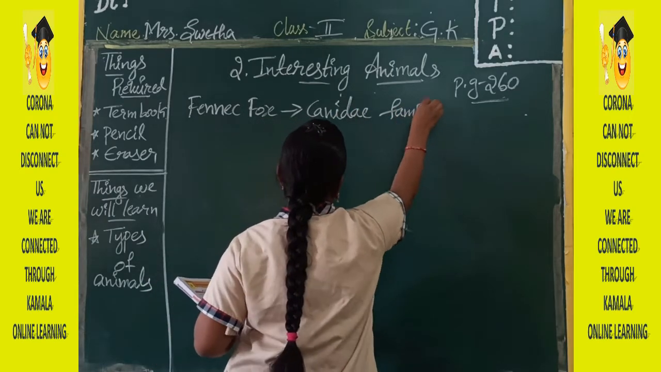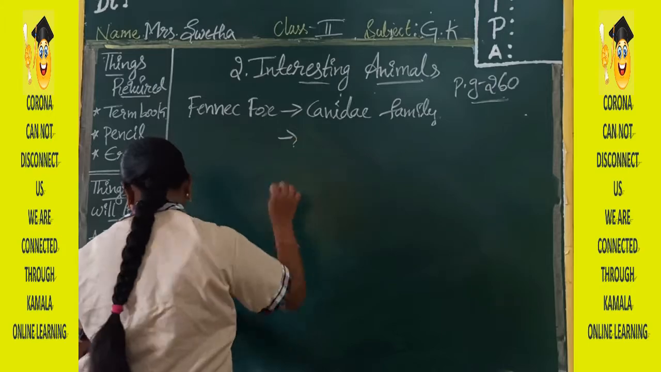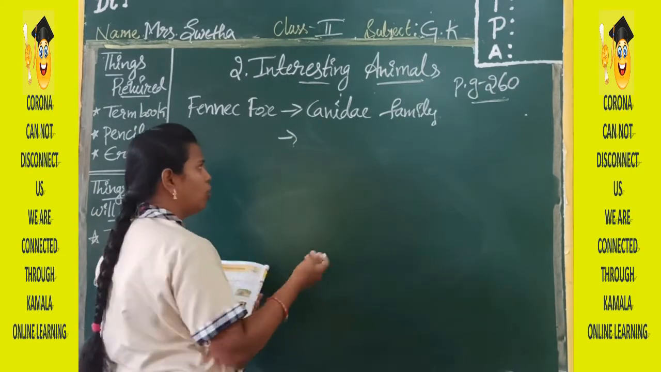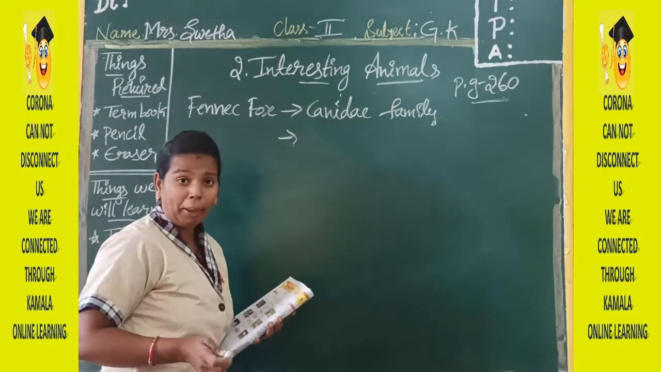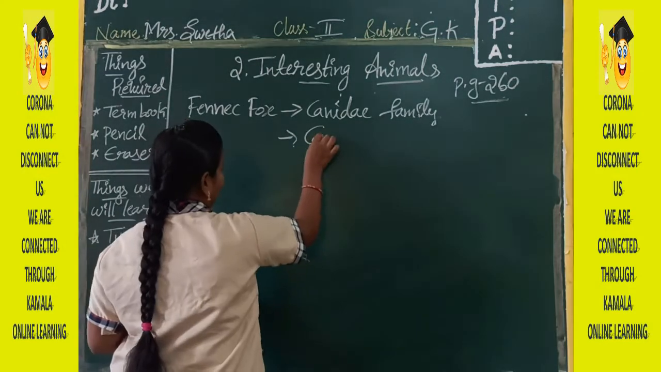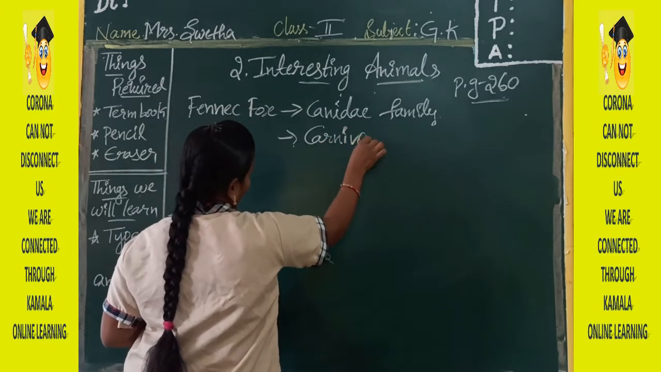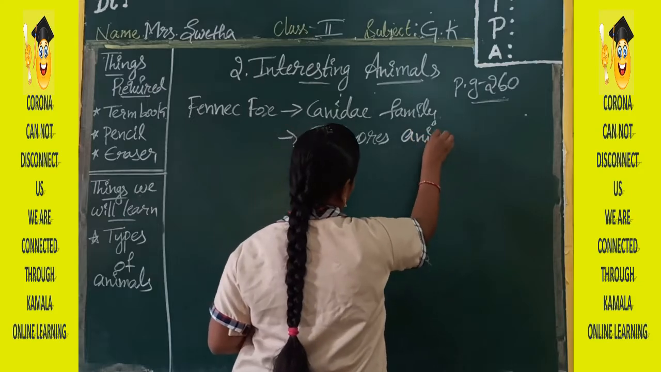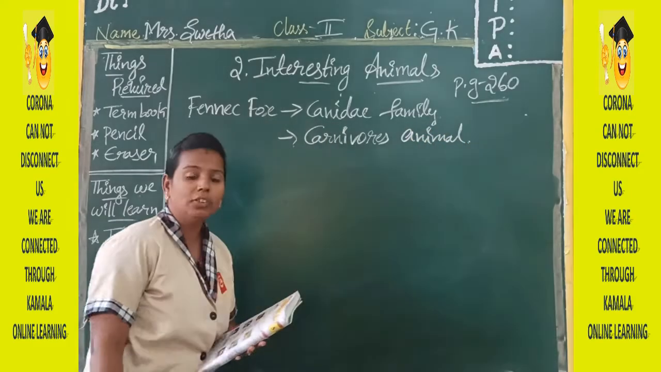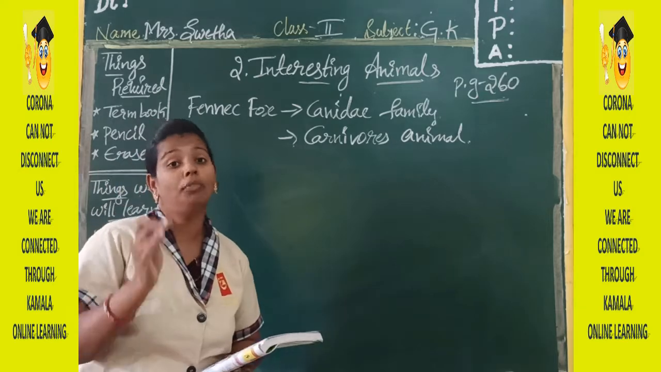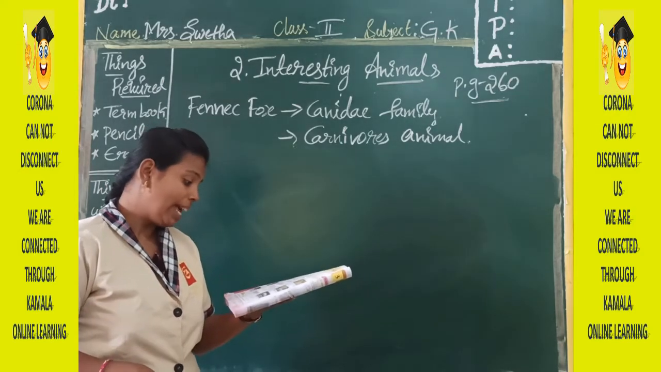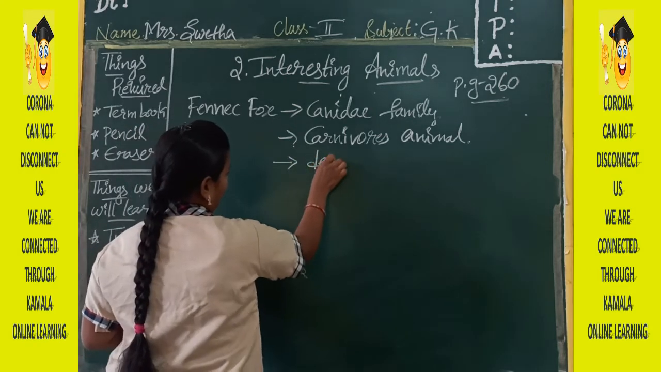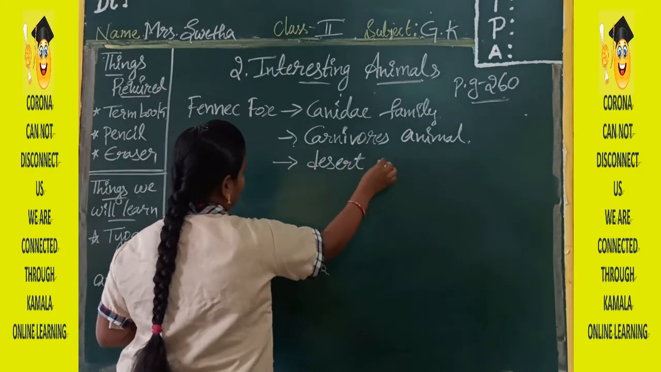Okay, I said same family now, so a few features will also be of the same kind. So this is also Canidae family, and this is also a carnivorous animal. Carnivorous means, just now I said, which will eat only the meat or flesh of other animals. Yes, and it is also called desert fox.